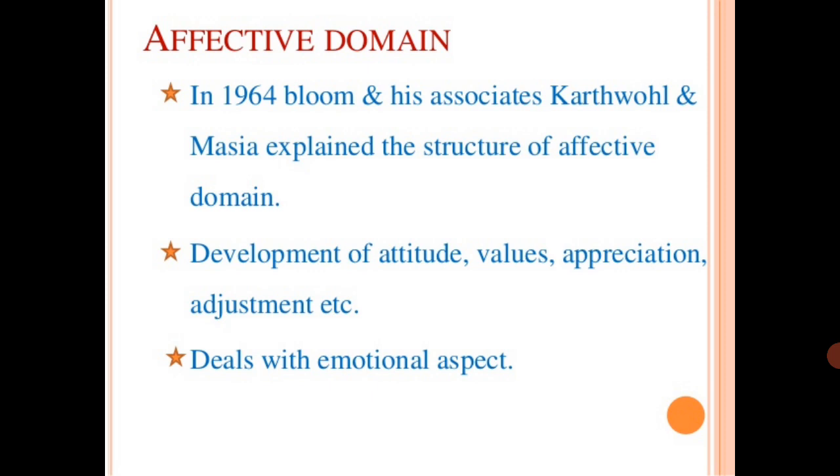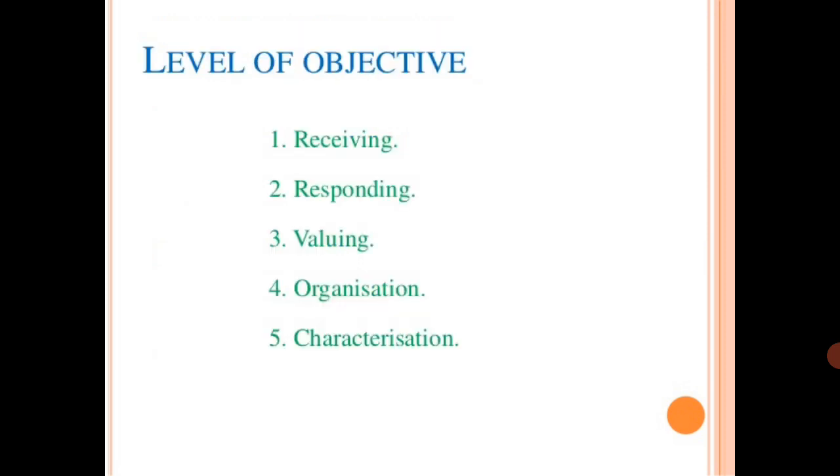Some of them are developing positive attitudes, some are cultivating values, and they are showing appreciation and interest. That is nothing but adjustment, isn't it? This is what we can call affective domain objectives. Levels of objectives come under this.